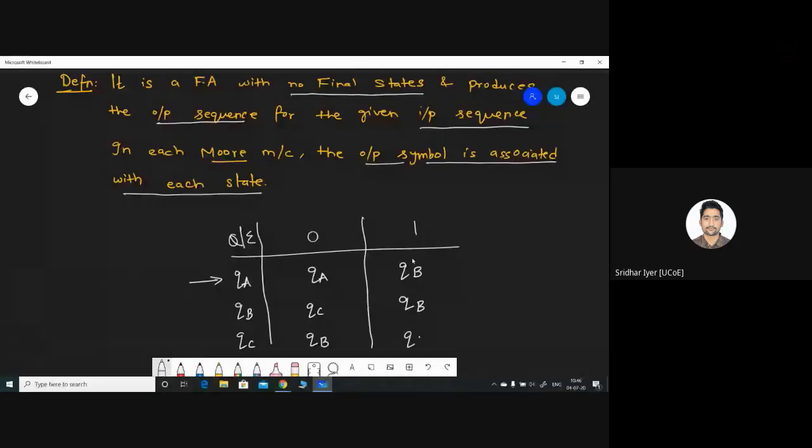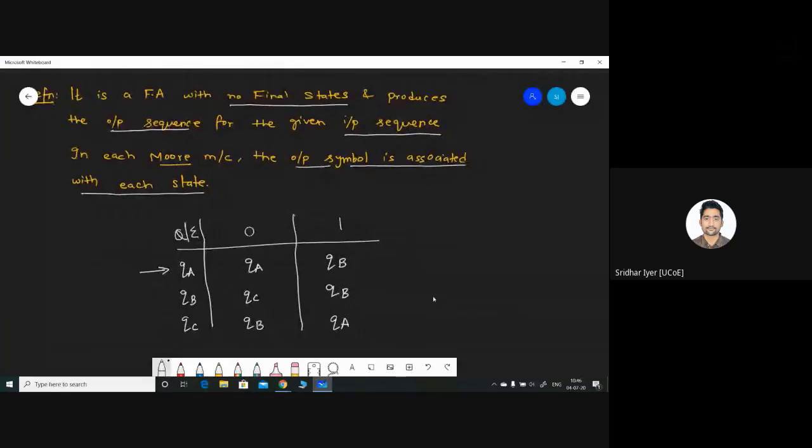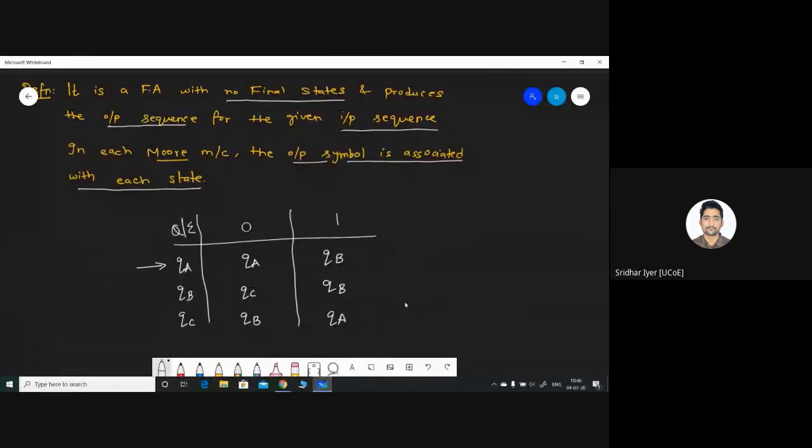Okay, so now you are already used to such tables. We have already designed such tables in the past also, right? So you will tell me how is it different from a finite state machine or finite automata. We have already seen such things in the past. First thing you should notice is there is no final state. Final states are always marked with star in the table. Okay. First thing is that we have no final states.